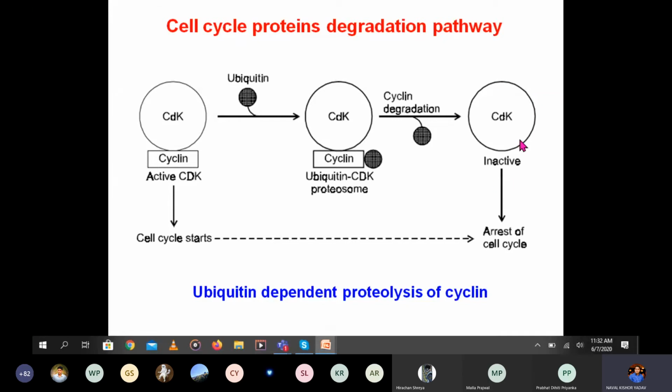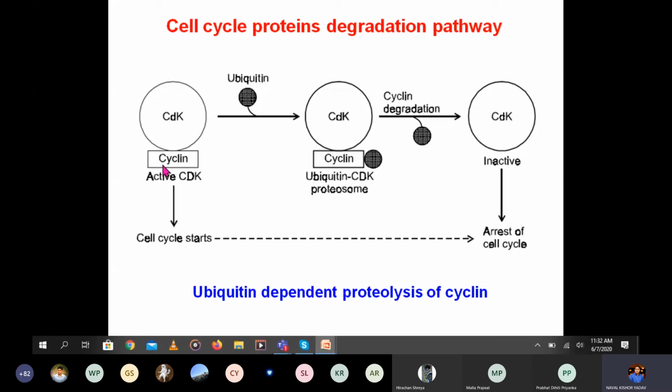In the starting I told, only when CDK and cyclin are combined will it be the active form. But the ubiquitin causes degradation of the cyclin, so the cyclin detaches, the cyclin dependent kinase becomes inactive, and there is arrest of the cell cycle.